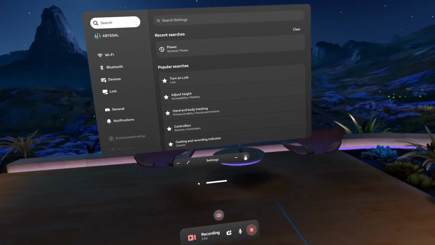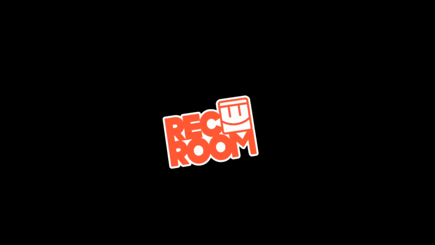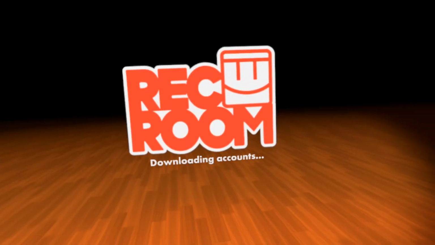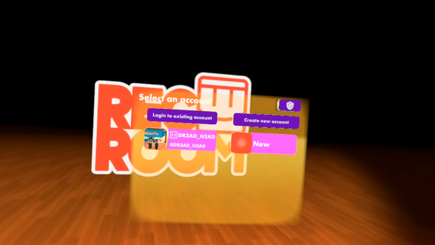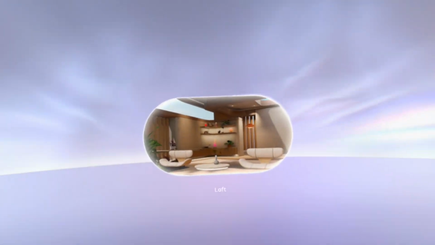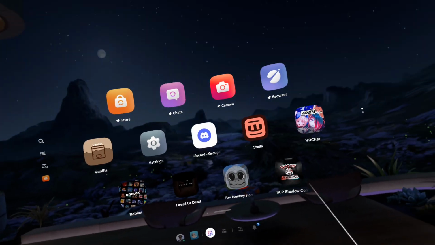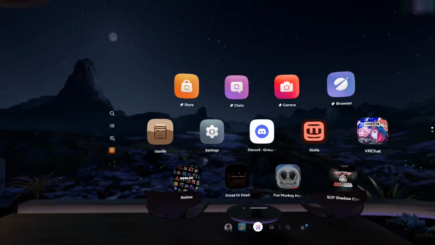to the password. Okay, once you're done with that, you want to log back into Vanilla, and then you're gonna click log into existing account right here, and then you just type in your Rec Room username and your Rec Room password. If it doesn't work, then there's either an issue going on, or there's too many people trying to log in at once. So that was Vanilla.